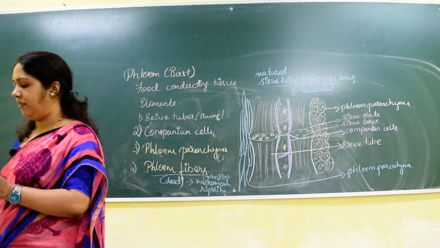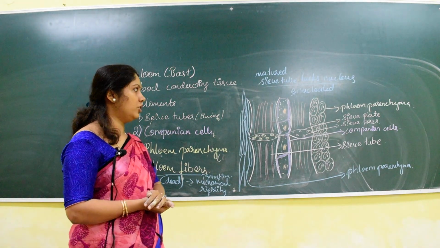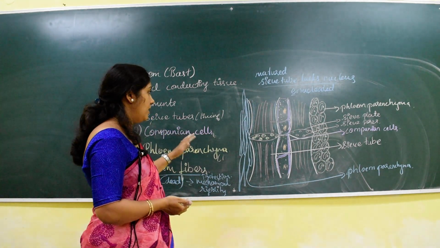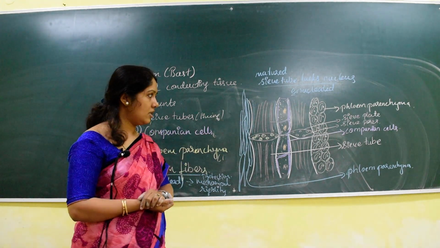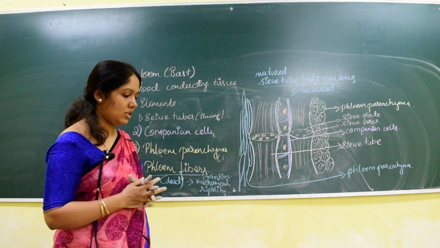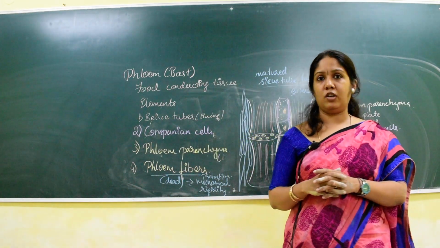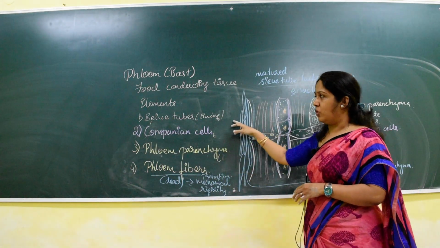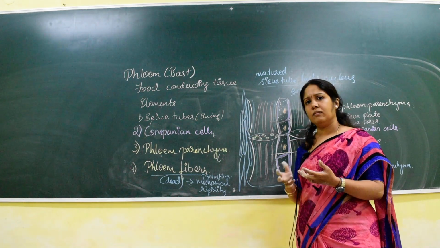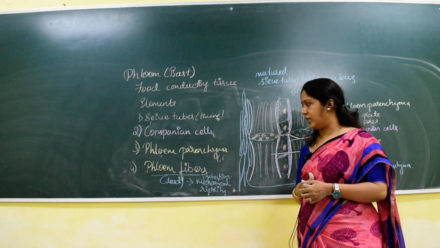So this is about the phloem tissue. The function of the phloem is the translocation of food. Sieve tubes and companion cells are called sister cells as they arise from the same origin. They may ask which is the main element involved in translocation of food in phloem, that is sieve tubes, whereas in pteridophyte and gymnosperm it is replaced by sieve cells.